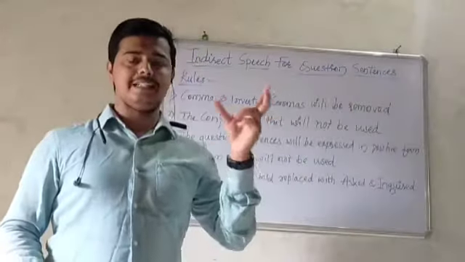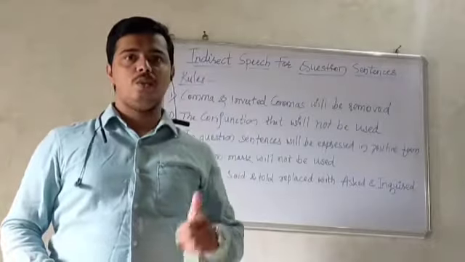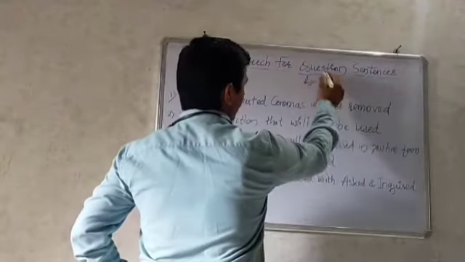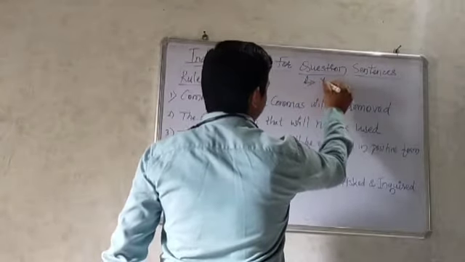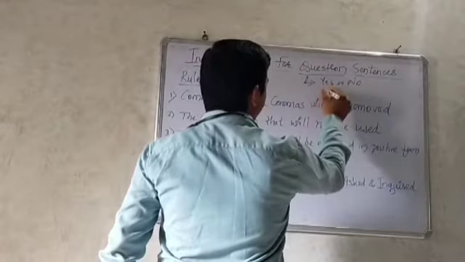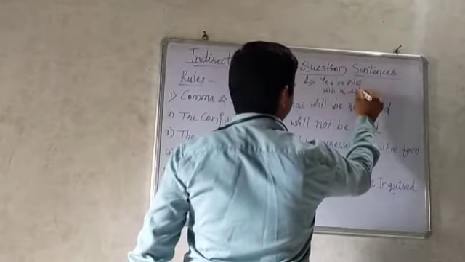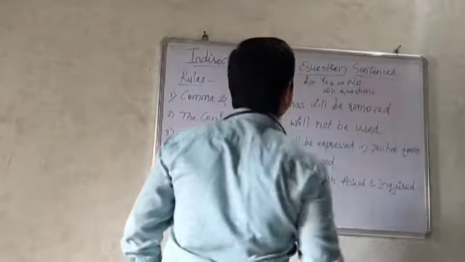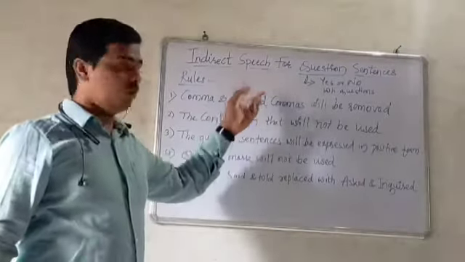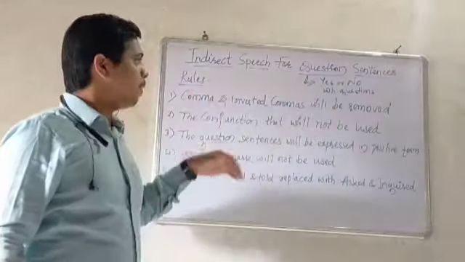So question sentences means here there are two types of questions. One is yes or no type. Another one is WH questions. So initially let us know what are the rules that we need to know.